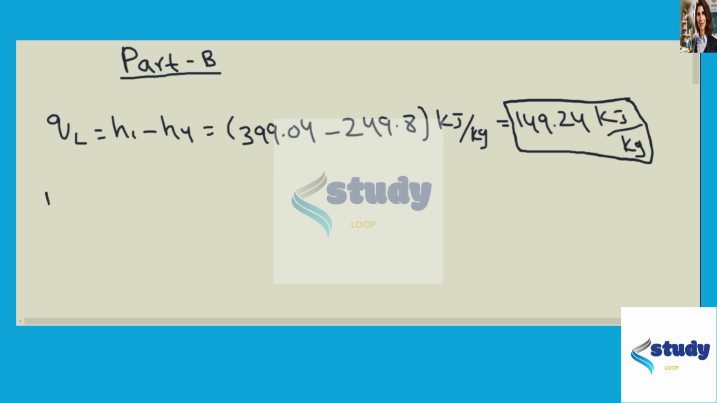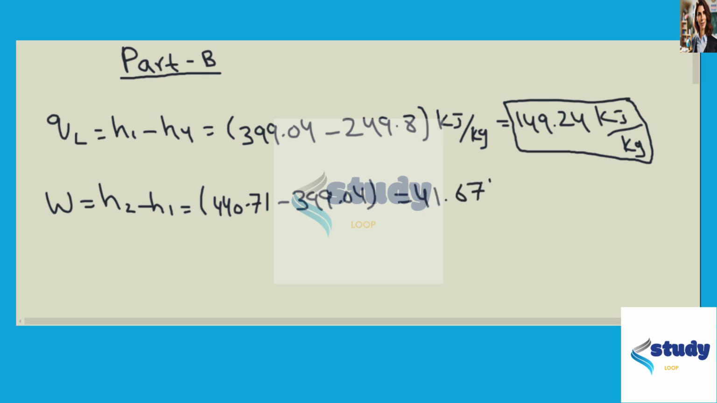Now we will find work input, which is equal to again H2 minus H1, where H2 is equal to 440.71 minus H1 is 399.04 kilojoule per kg. When we subtract this, we get 41.67 kilojoule per kg is the work input.